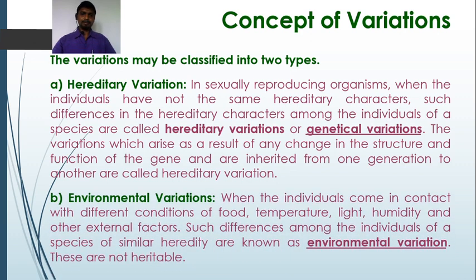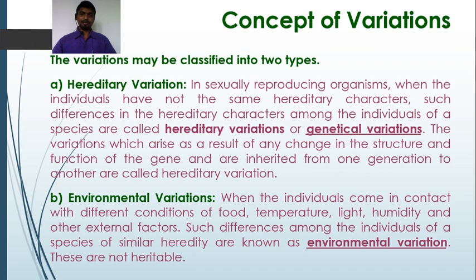The next type is environmental variations. When the individuals come in contact with different conditions of food, temperature, light, humidity and other external factors, the differences that occur among the individuals of a species of similar heredity are known as environmental variations. These variations are not heritable because they occur due to environmental factors. When the individuals are exposed to specific conditions of food, temperature, light, humidity and other external factors, differences are seen among the individuals of a species of similar heredity.